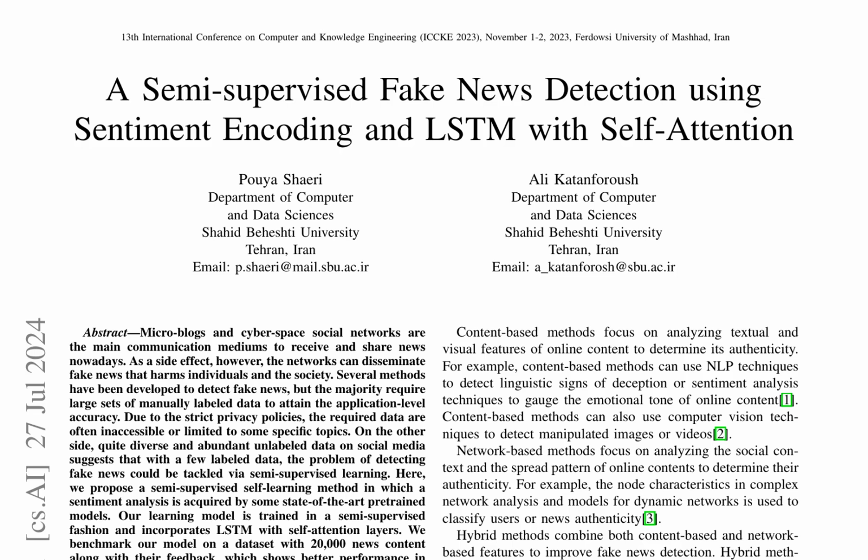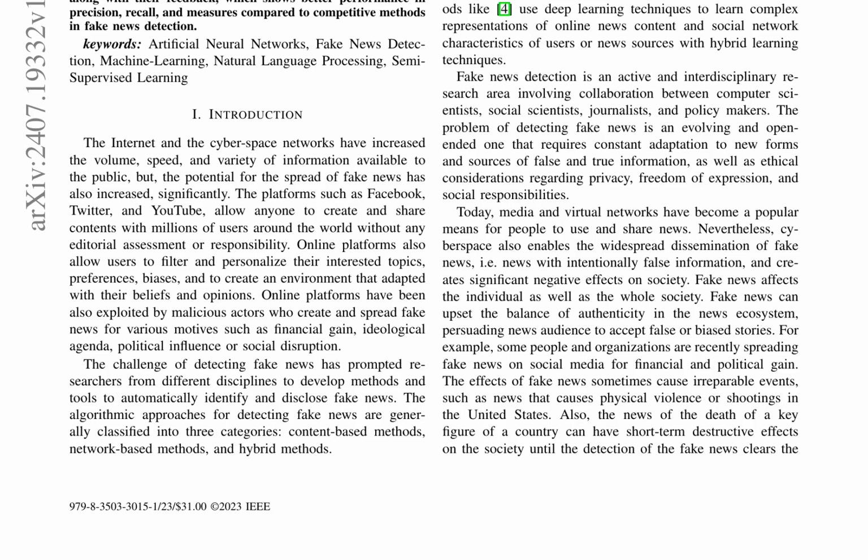To address these challenges, researchers have proposed various algorithmic approaches for detecting fake news, including content-based, network-based, and hybrid methods. Content-based methods focus on analyzing textual and visual features of online content, while network-based methods examine the social context and spread pattern of online content. Hybrid methods combine both content-based and network-based features to improve fake news detection.